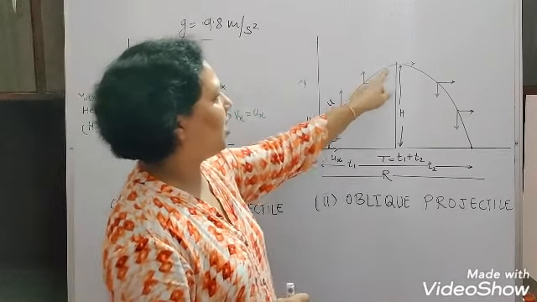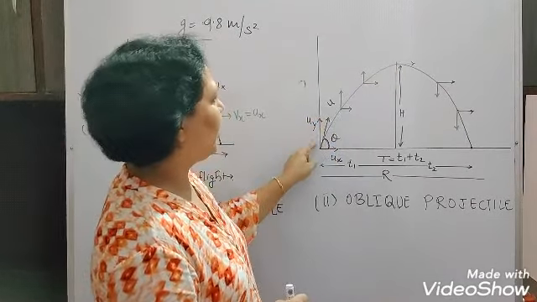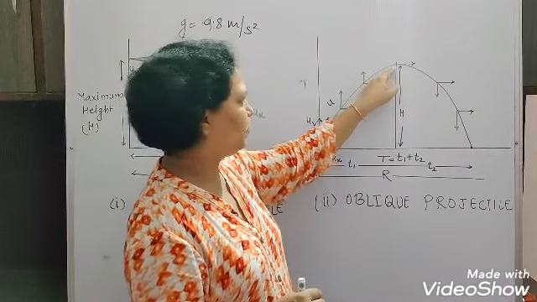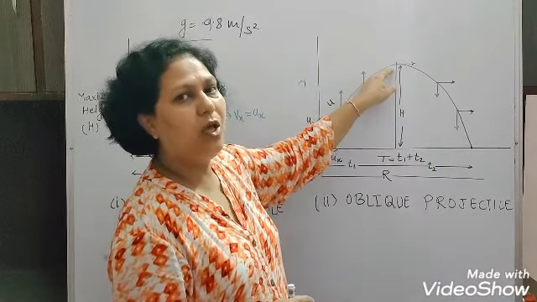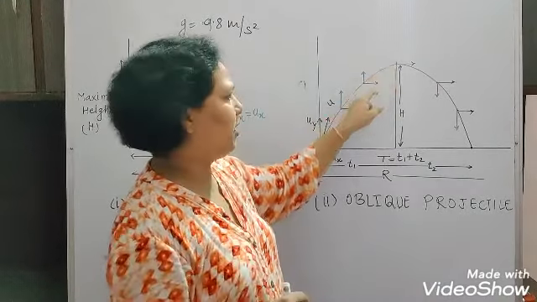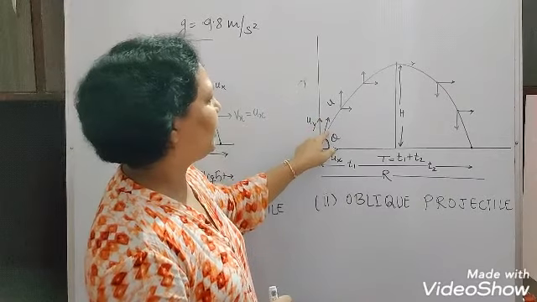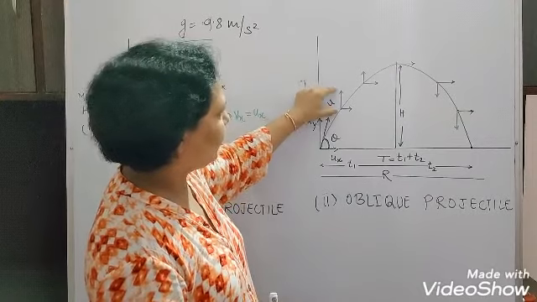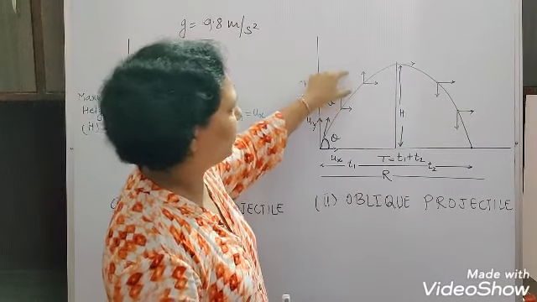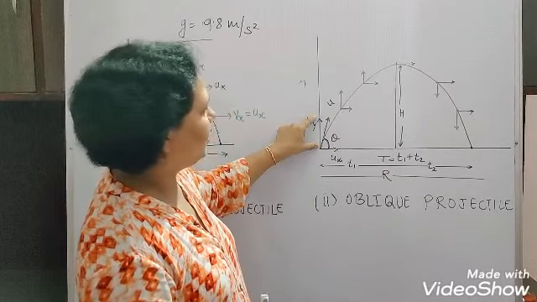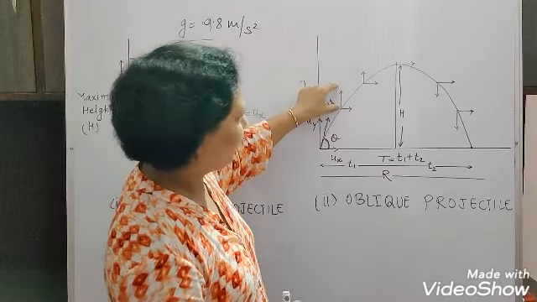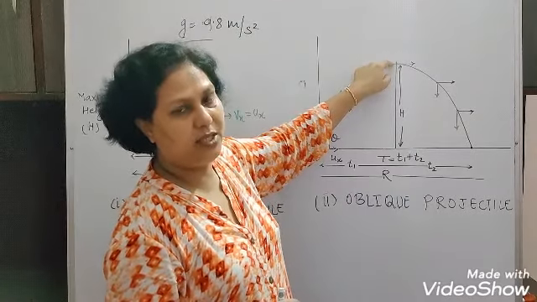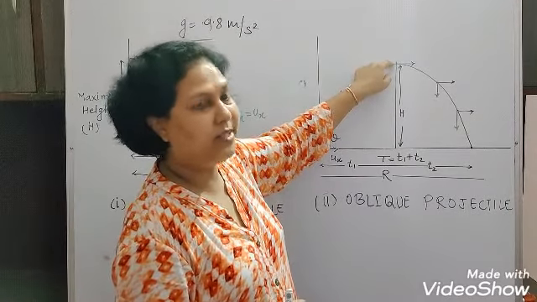The horizontal component is a uniform velocity, and the vertical component, when it starts motion from here and attains the maximum height, gradually decreases. I am talking about the vertical component of the velocity. You can see this length is more than this one, and this one is the maximum, then gradually it will decrease here. At this point the vertical component of the velocity will be 0.